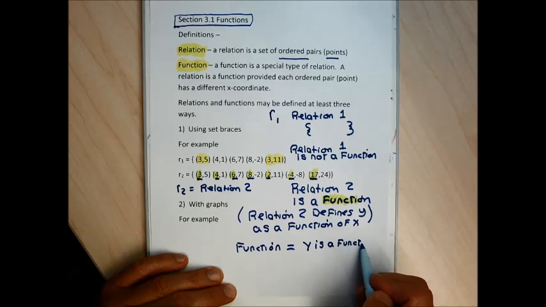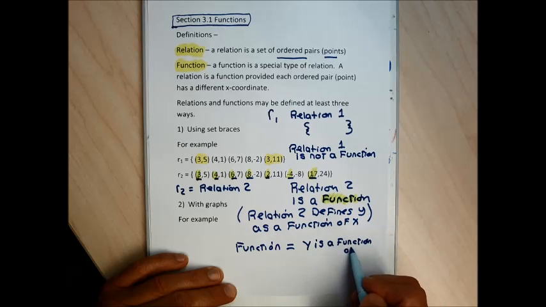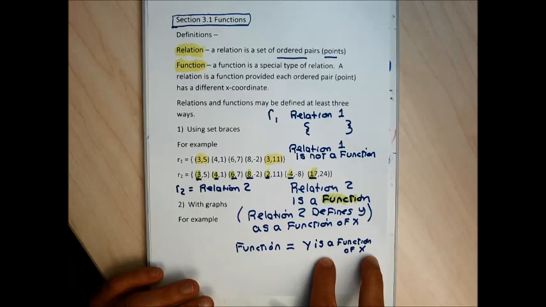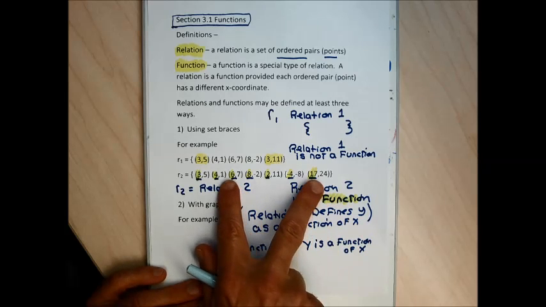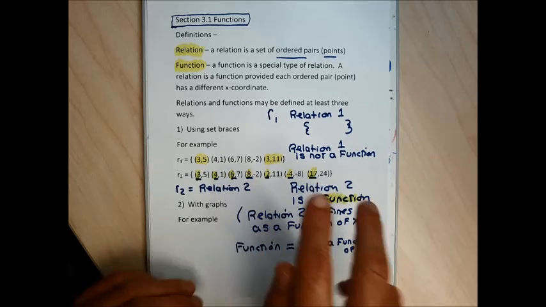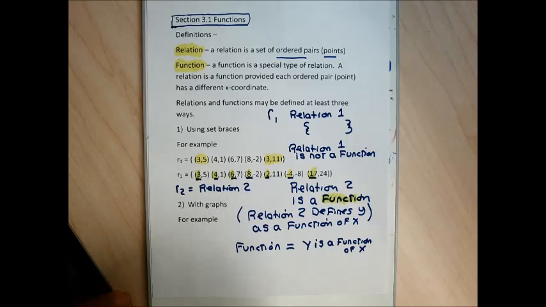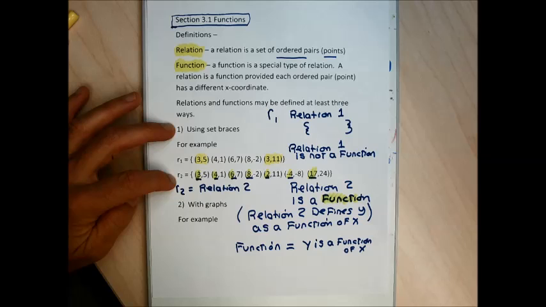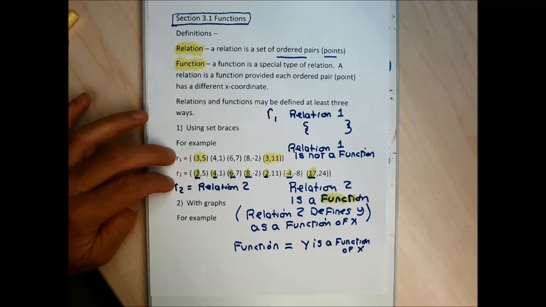For our purposes, the word function means y is a function of x, and it means in a relation no 2 points have the same x. So the easiest, the most simplistic way to define a relation is using set braces, and it's not possible to define every relation using set braces, because to define a relation using set braces and listing all the points, you only can have a finite number of points.